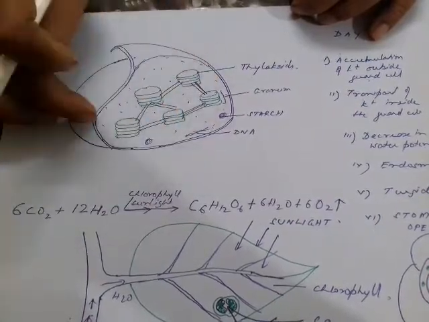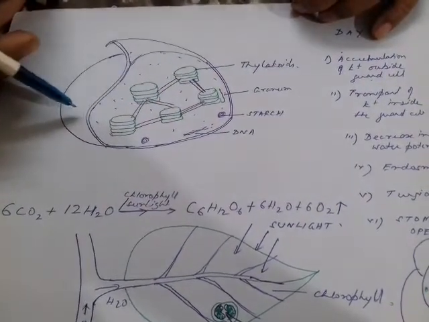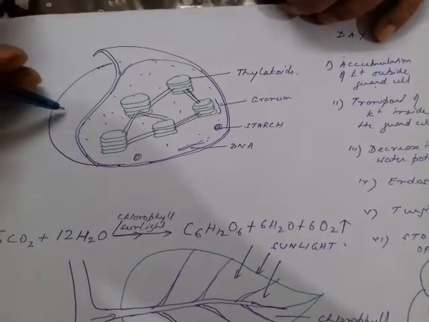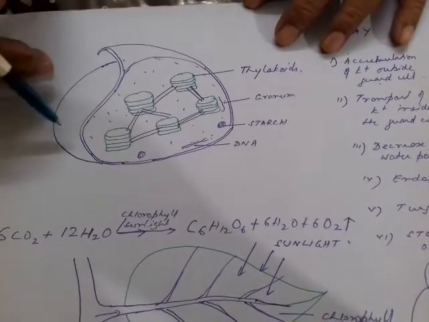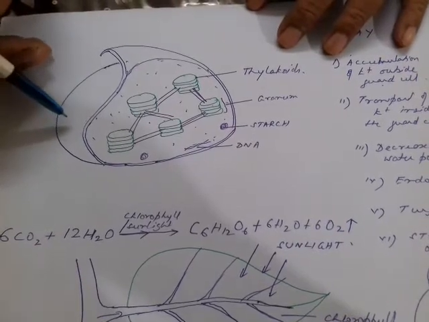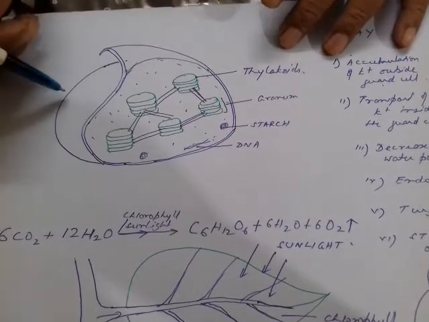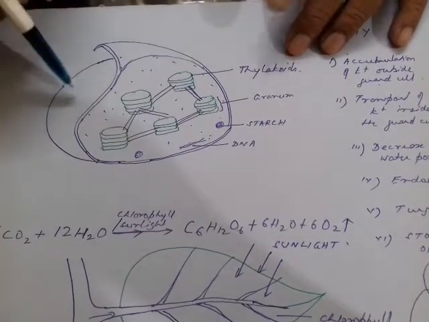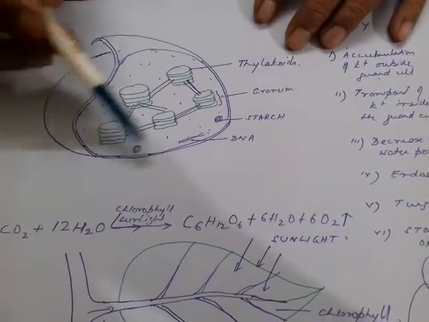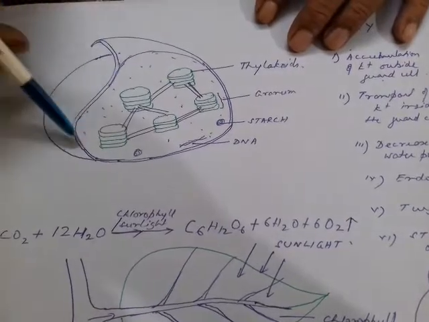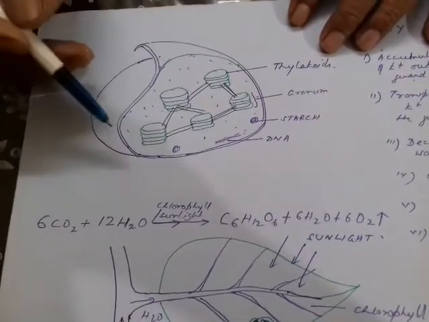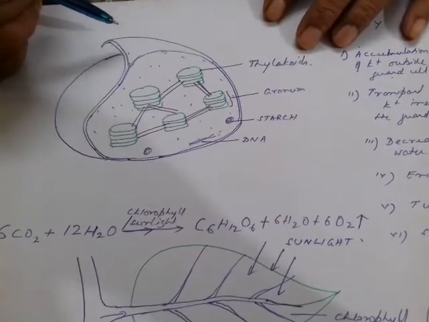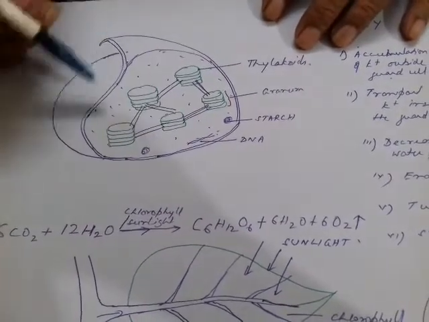So inside, what is the structure? This structure is what we call an electron microscopic structure. You cannot see this with naked eyes, you cannot see it with a compound microscope, you can see it with an electron microscope. And in an electron microscope, the shape is not very specific, because a beam of electrons captures the diagram or the photograph, so naturally it is not very regular.